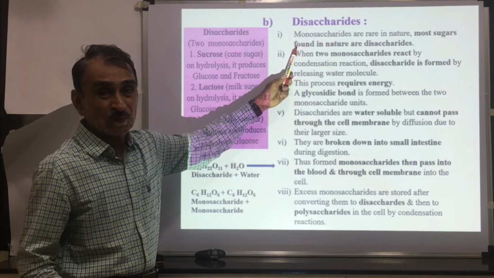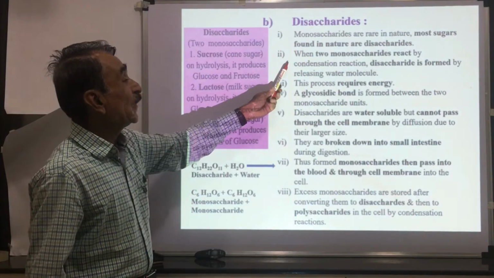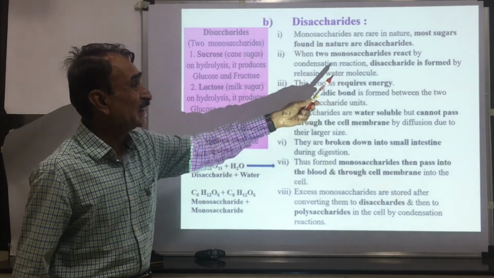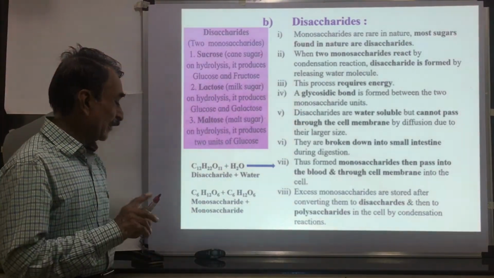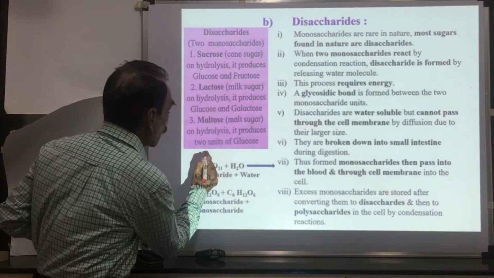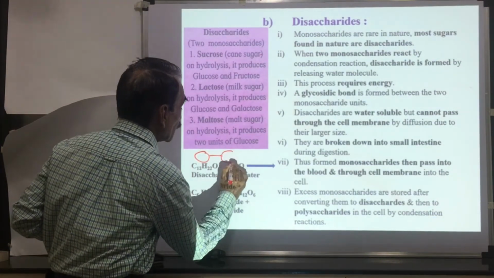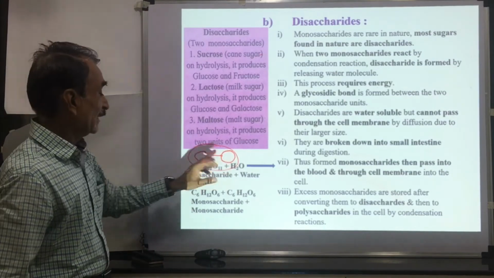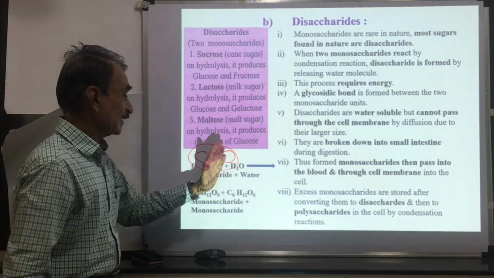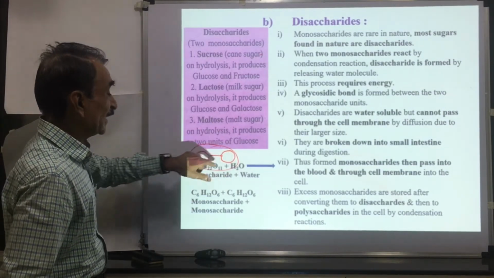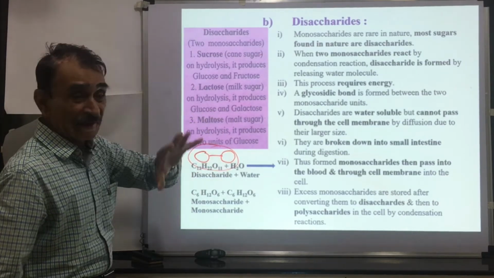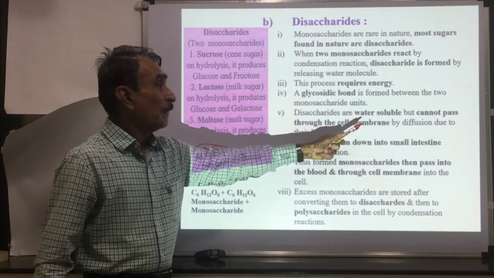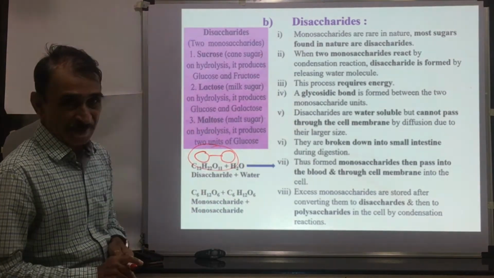For example, sucrose. When 2 monosaccharides react by condensation reaction, a disaccharide is formed. Here you can see that when 2 monosaccharide subunits are joined together, there is formation of a disaccharide. This is one monosaccharide, this is another monosaccharide, and thus a disaccharide is formed by condensation reaction. Disaccharides are water soluble, but they cannot pass through the cell membrane.